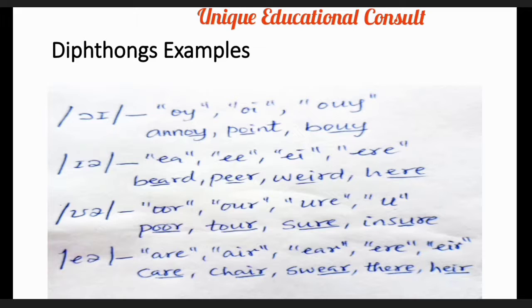I swear. Good. The next is there. There, not dear. There are. Bravo. And the last one is hair. That H, when you pronounce, you must have something like the free flow of air coming from the lung. So we have hair, the hair apparent.